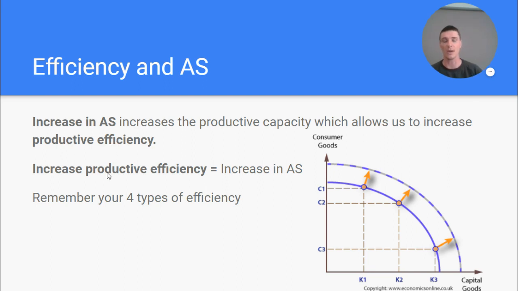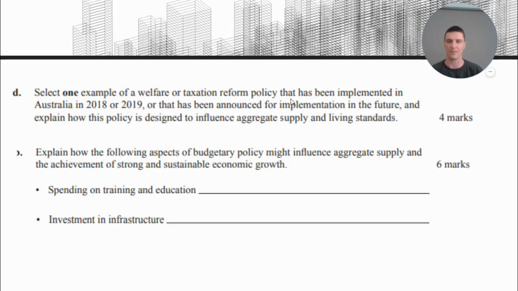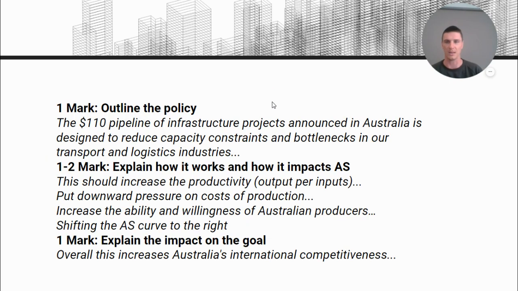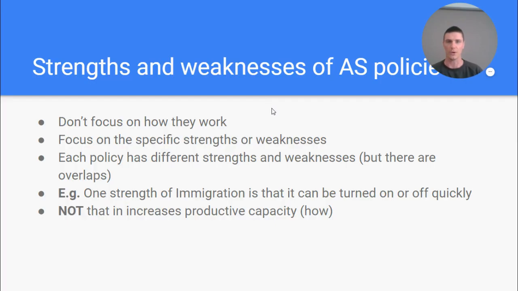But also, an increase in productive efficiency, we could say, would lead to an increase in the total output of the economy. So if you improve productive efficiency. Also remember your 4 types of productive efficiency there. This is how questions usually get asked about aggregate supply policy. We've been through them before, so I'm going to leave them. There's a good structure for you.